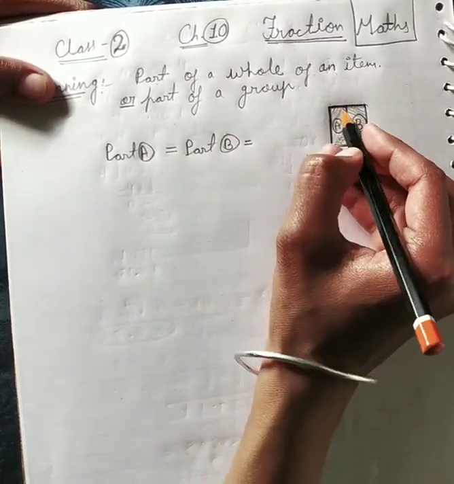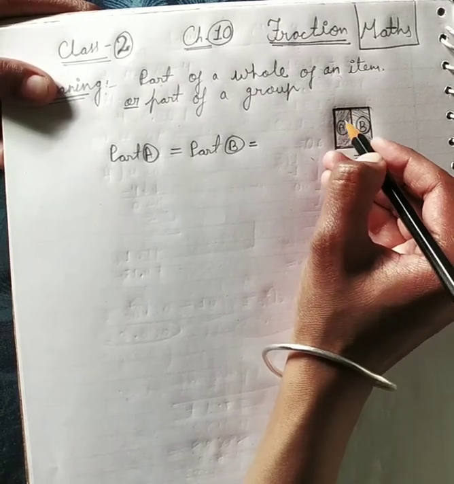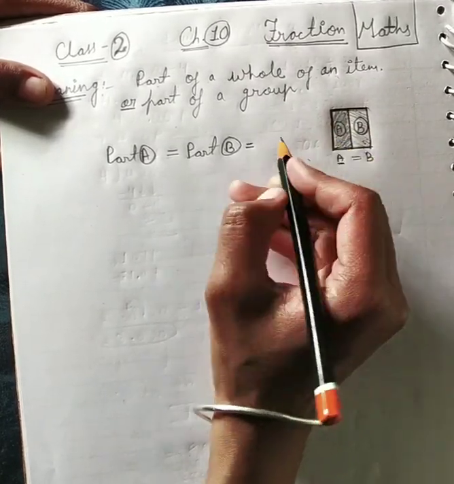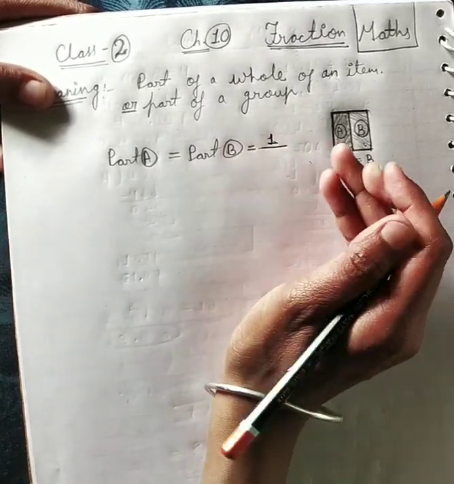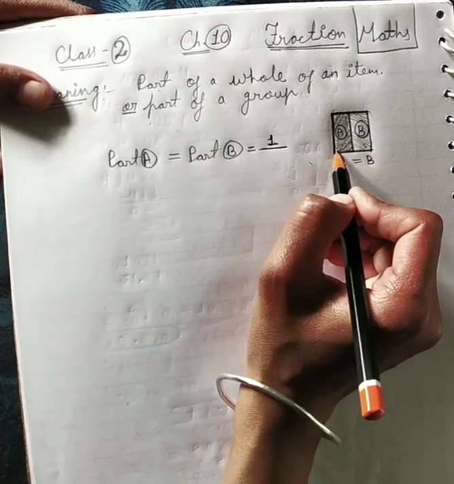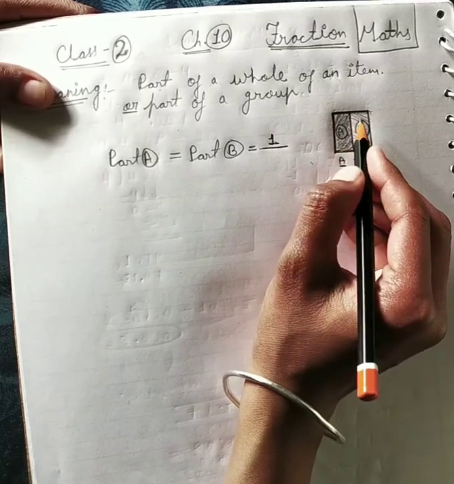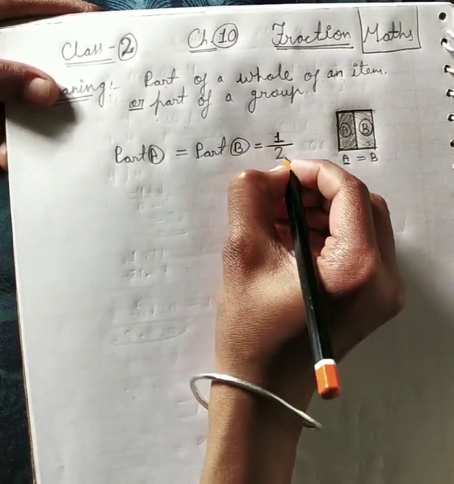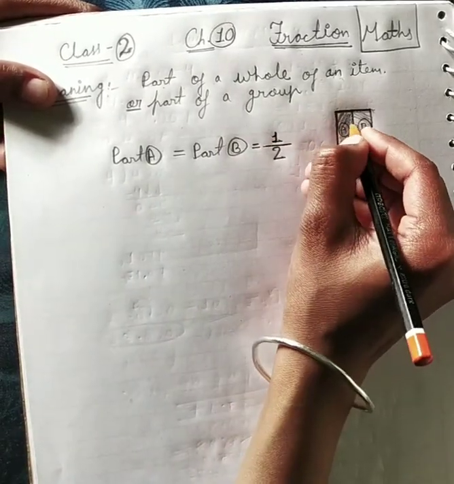If we talk about this particular one part, how many parts do we have in this? We have two parts. This box is whole, and we are dividing it into two equal parts, and we are taking only one part.